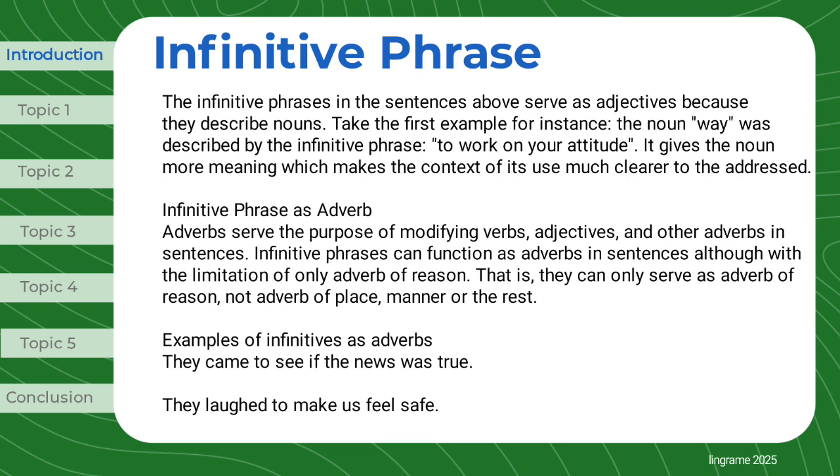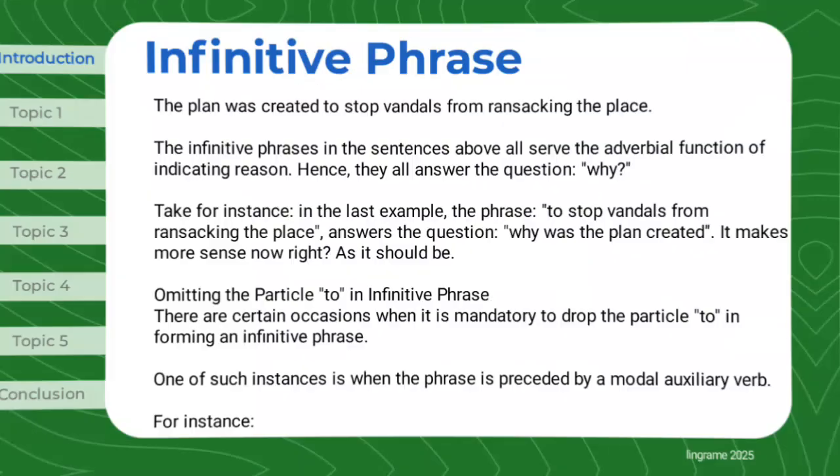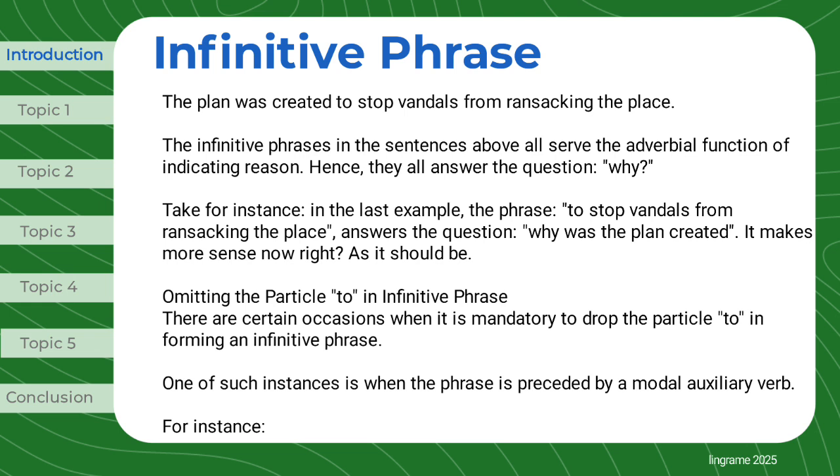They came to see if the news was true. They laughed to make us feel safe. The plan was created to stop vandals from ransacking the place. The infinitive phrases in the sentences above all serve the adverbial function of indicating reason. Hence, they all answer the question, why? Take for instance the last example: the phrase, to stop vandals from ransacking the place, answers the question, why was the plan created? It makes more sense now, right?